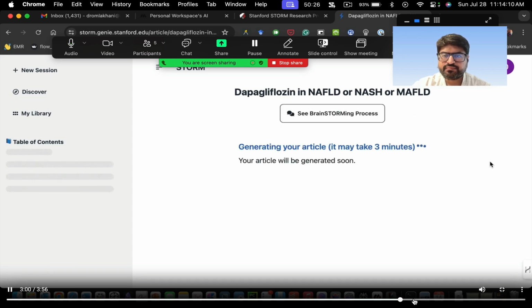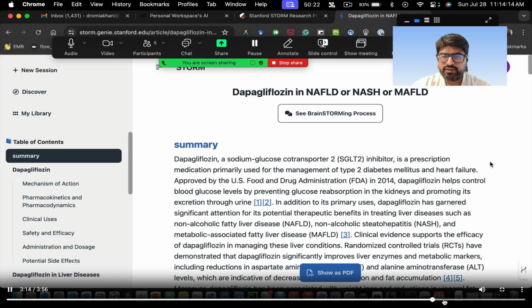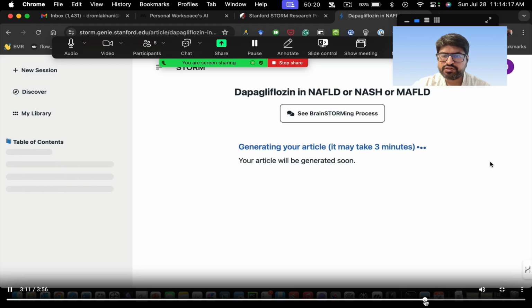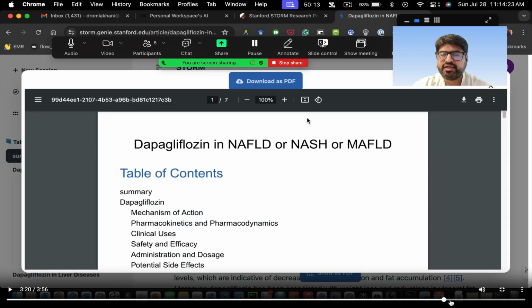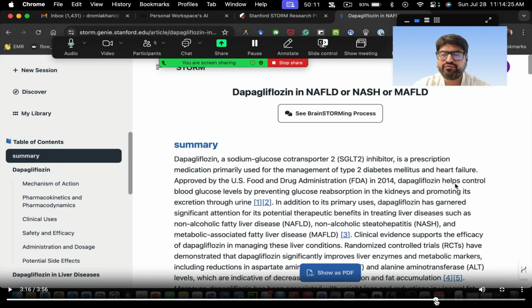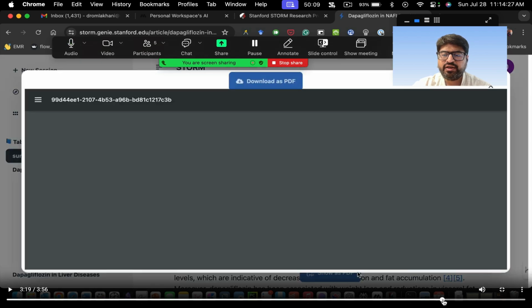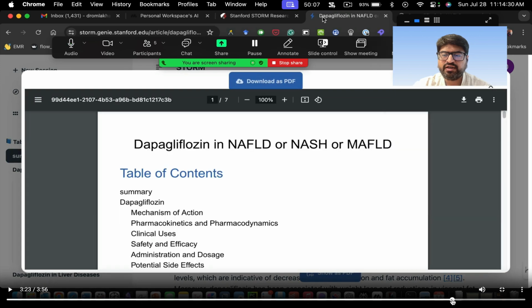Keep going ahead. You can in fact see the brainstorming process also, how it is thinking along the lines, and there you go. So within a few minutes, it will make you a review article. You can see the entire review article here. Here it says you can actually download the review article also as a PDF. So you can download this as a PDF and then you can read it.